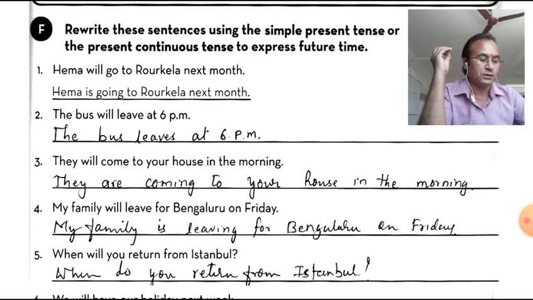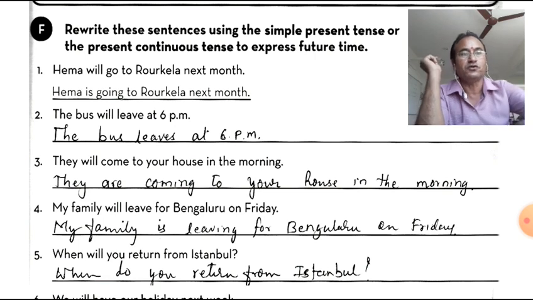So this is the function that we use the present continuous tense for the actions that are planned for the future. We have planned the action, we have planned for future, means you are going to leave for Bangalore. When will you return from Istanbul? When do you return from Istanbul? Here schedule, time. So that we have arranged schedule in future. So we have used that.